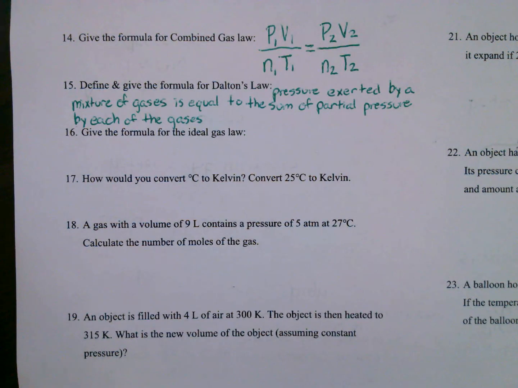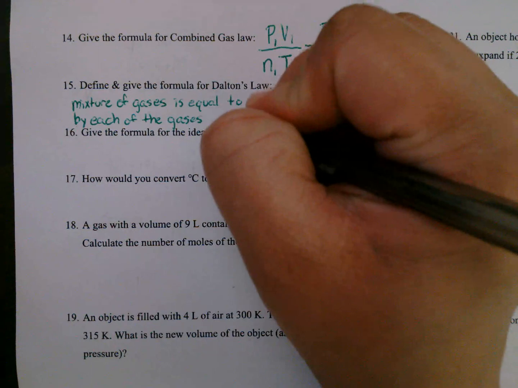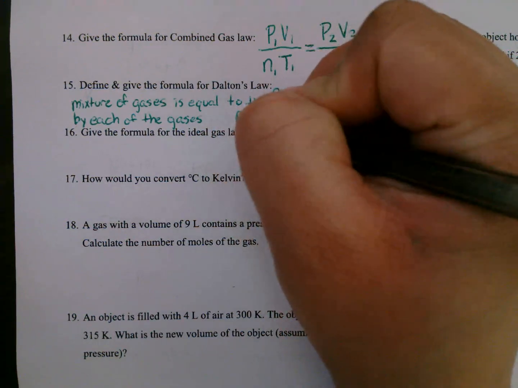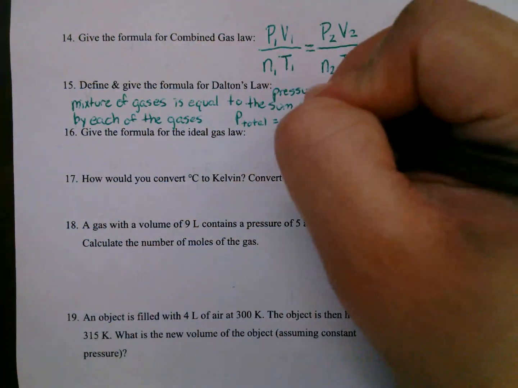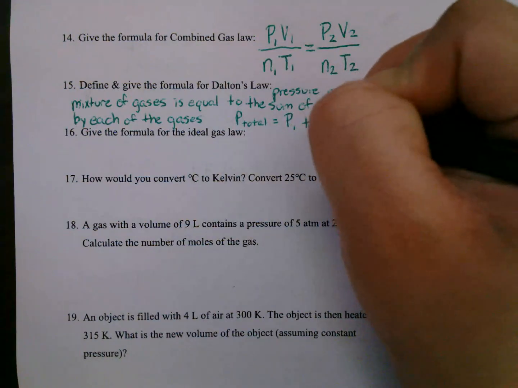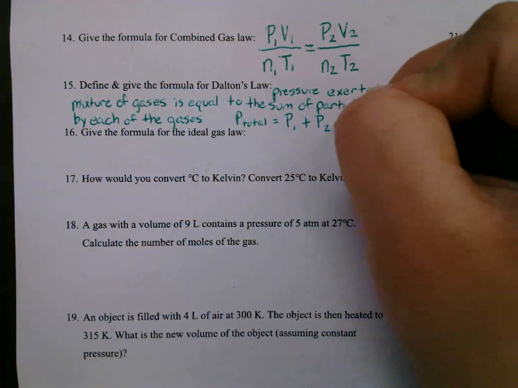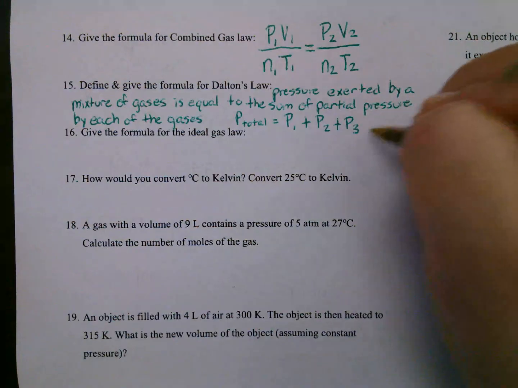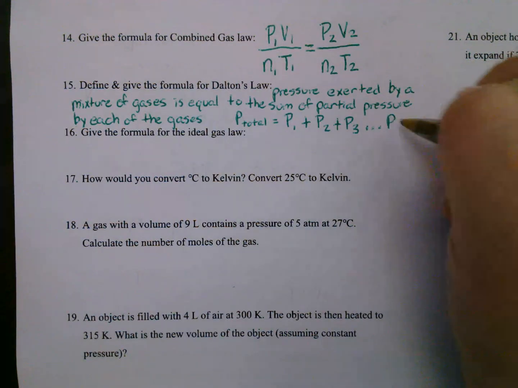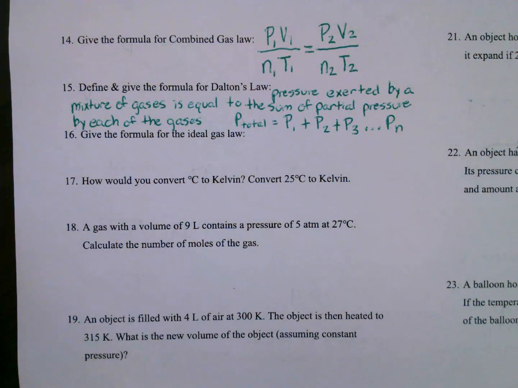And the formula is going to be our P total is going to equal P1 plus P2 plus P3, and we can keep adding or taking away as many pressures as we need to. So P total equals P1 plus P2 plus P3, and then again, it can keep going for as ever many pressures we need it to go to.